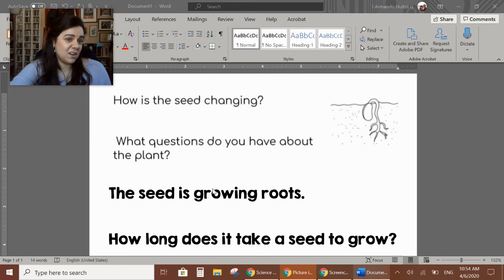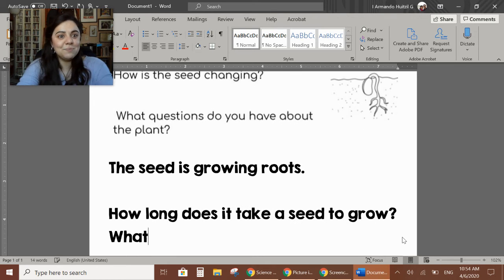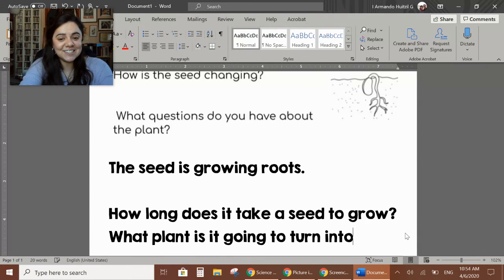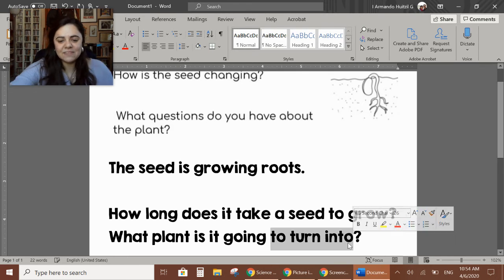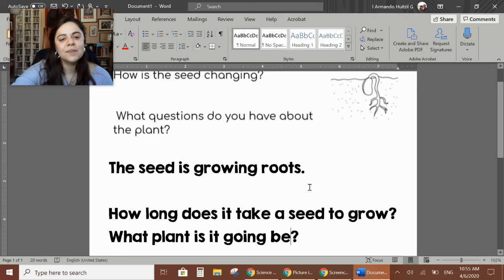You could also maybe want to know, what plant is it going to turn into? Right? What plant is it going to be? Why don't we put that? It'll be easier. What plant is it going to be? Is it a tomato plant? Is it a corn plant? Is it a big oak tree? What kind of plant is it? So those are a couple questions. Why don't you turn and talk with someone in your house to think of some other questions?